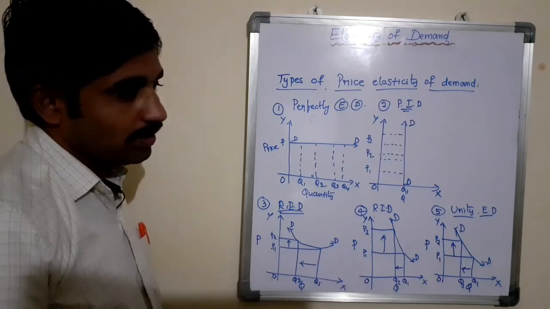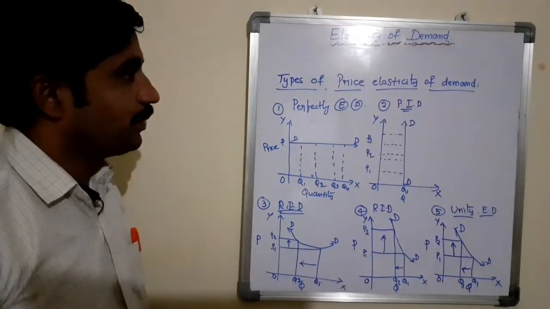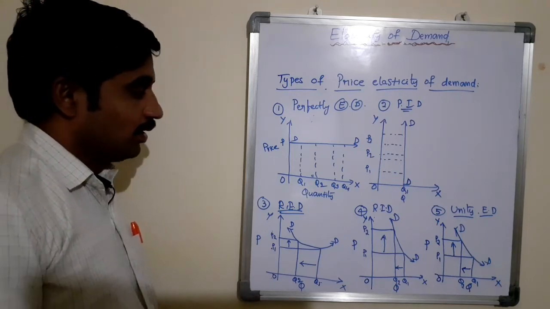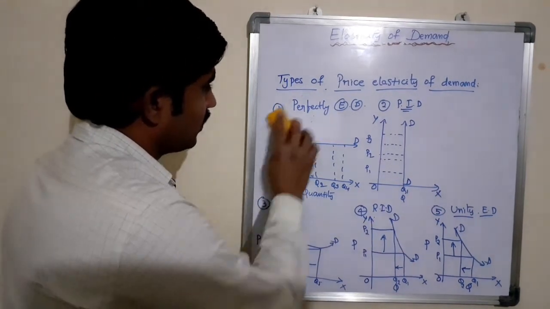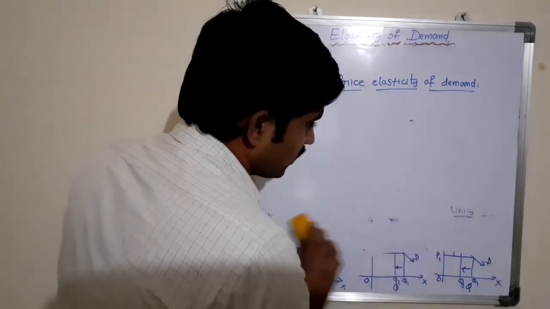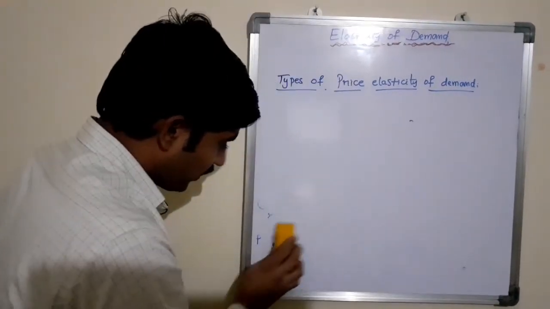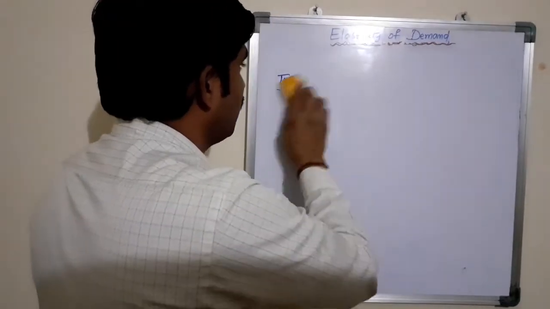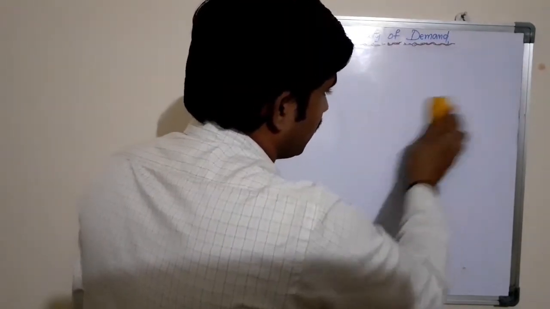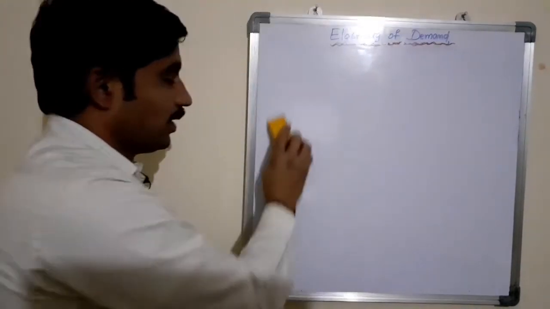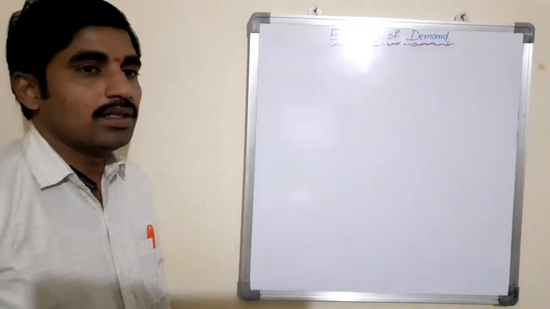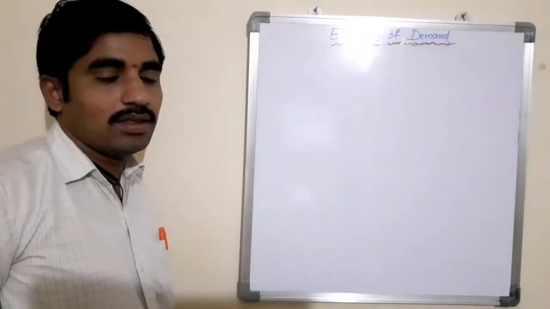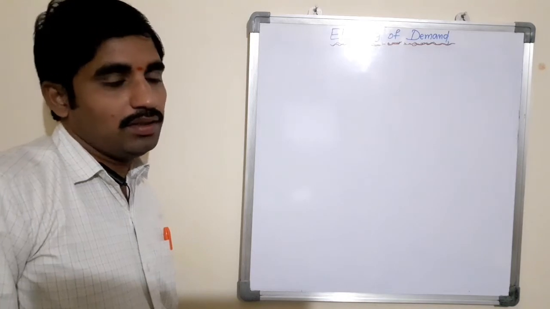This is very important from the examination point of view, that is price elasticity of demand among the types of elasticity of demand. The remaining types of elasticity of demand are income elasticity of demand, cross elasticity of demand, and advertisement elasticity of demand. Let us see how the income elasticity, cross elasticity, and advertisement elasticity can be measured in order to take decisions in the organization to increase the quantity demand for the commodity in the market.